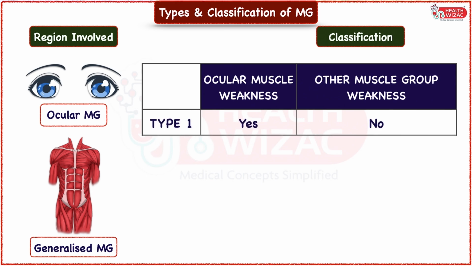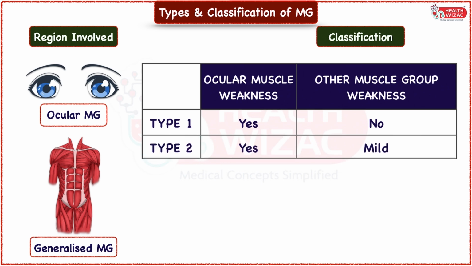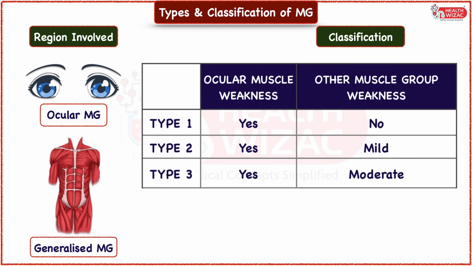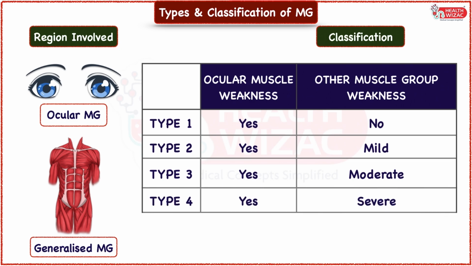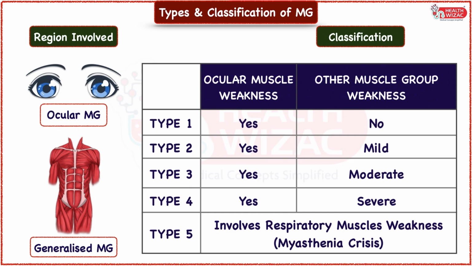Type 1 includes ocular muscle weakness with no other muscle group involvement. Type 2 includes ocular muscle weakness along with mild weakness of other muscle groups. Type 3 includes ocular muscle weakness along with moderate weakness of other muscle groups. Type 4 includes ocular muscle weakness along with severe muscle weakness of other muscle groups. And type 5 involves respiratory muscle weakness and diaphragmatic muscle weakness, giving rise to myasthenia crisis.